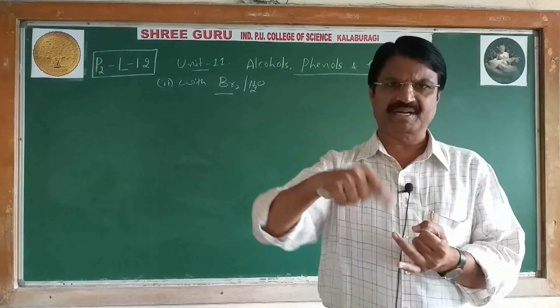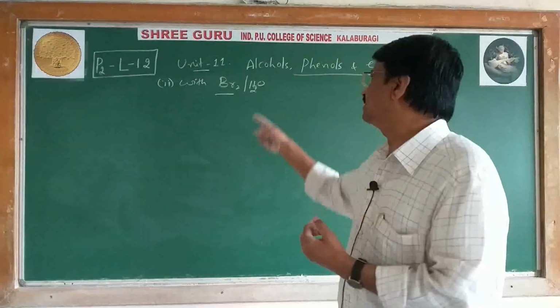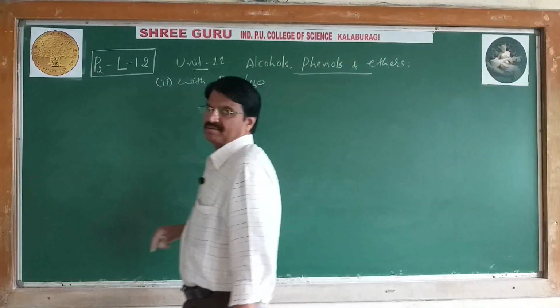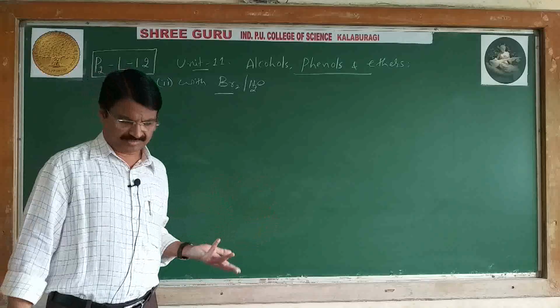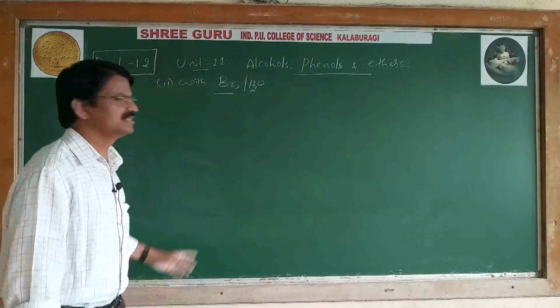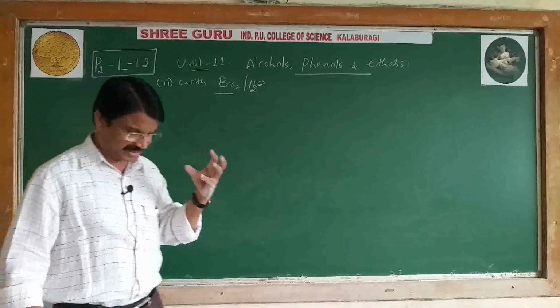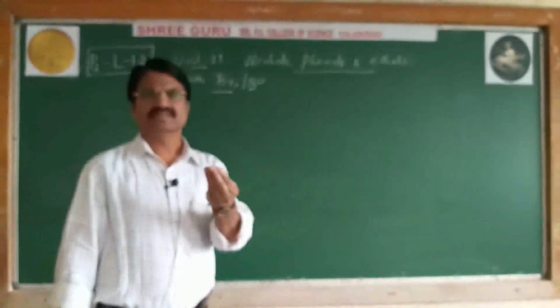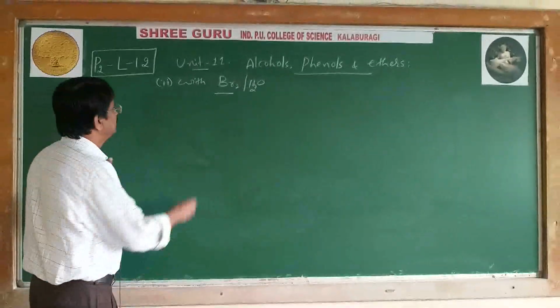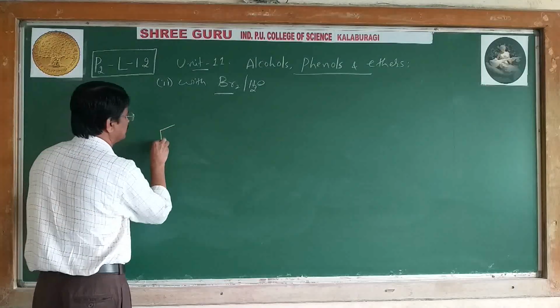First you have to prepare a KBr and H2O mixture solution, then add bromine, it is soluble. Then bromine water is added to a flask containing phenol. Let's see what happened in the phenol. Within 1 or 2 minutes, okay, and here no heating. Here also no heating.